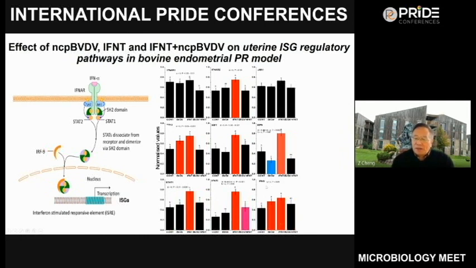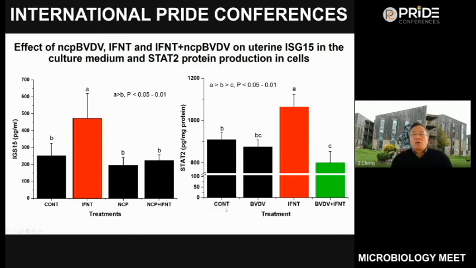And this is the interferon gamma. It is not an ISG, but we use it to monitor the general antiviral effect of the cells. We can find that during the IFNT treatment and the BVDV infection, the expression of interferon gamma significantly increased. And in order to confirm the translation of the gene expression to protein, we measured ISG15 in the culture medium and STAT2 protein in the cells.